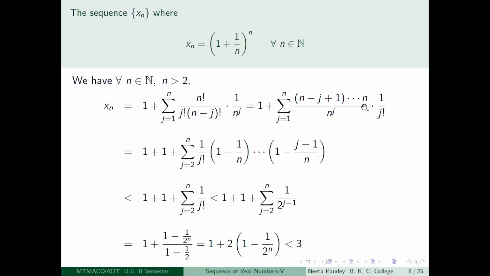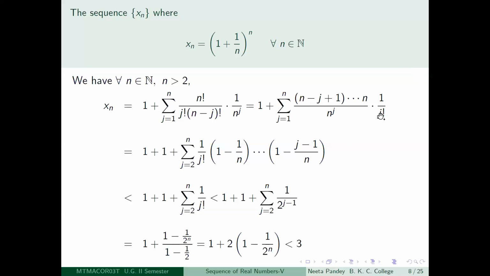So it will be only n in the numerator, and the denominator will be n to the power 1, so that will also be n. So that cancels out, and you are left with 1 by 1 factorial, which is only 1. So you will get just 1. So you write down 1 plus 1 plus the rest of the terms from summation j equal to 2 to n. You have these terms.